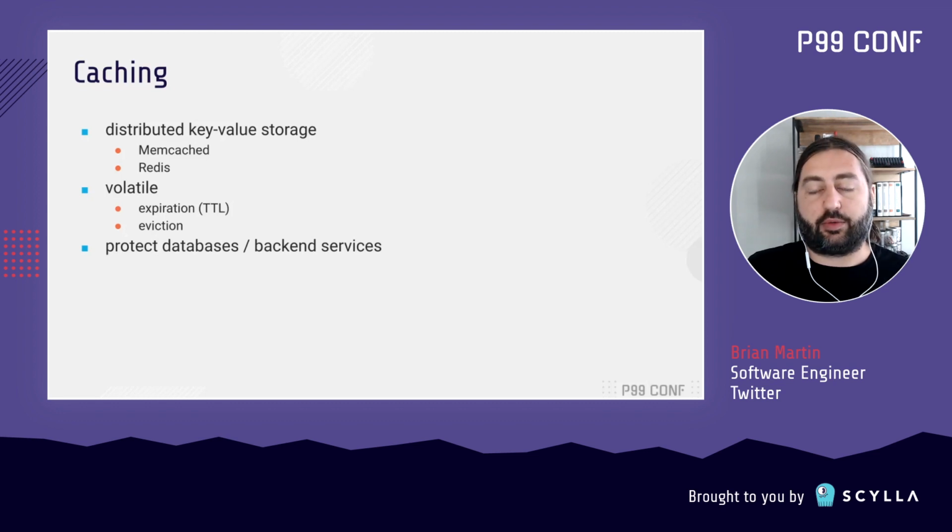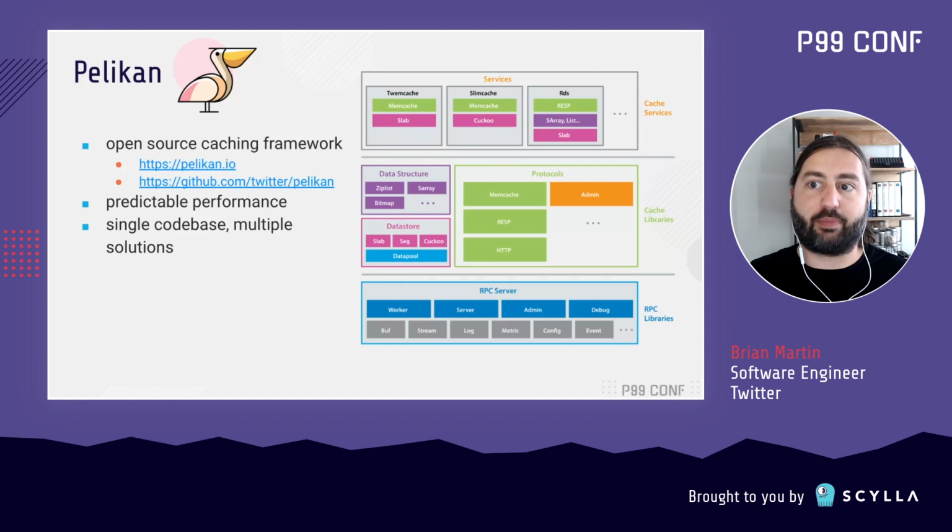That brings us to Pelikan, which was born from the desire to stop carrying a fork of both Memcached and Redis. Pelikan has a focus on performance and being able to reuse and compose various blocks of functionality to produce specific caching solutions. With its modular architecture, we're also able to introduce new libraries or re-implement some of these libraries and produce new or improved cache services.